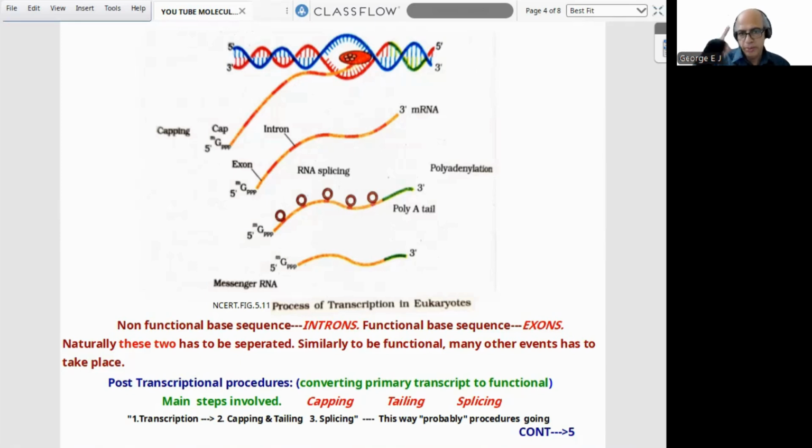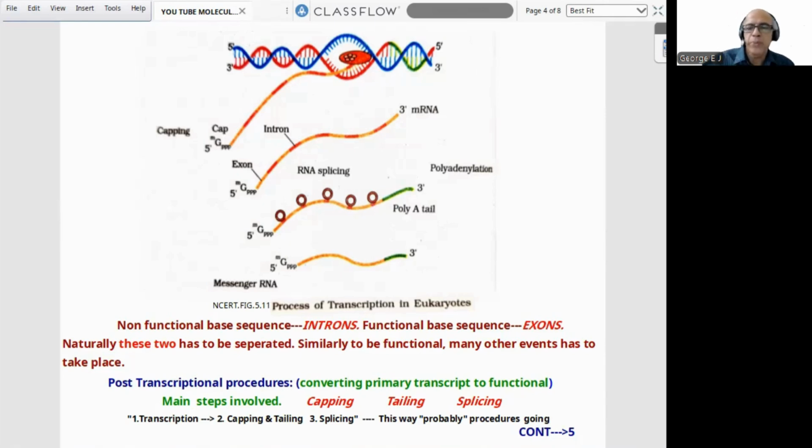Post-transcriptional processing is important. That is converting the primary transcript to a functional one. Mainly 3 steps are involved: capping, tailing, splicing. CTS. So when we write it in serial manner: transcription, then capping, tailing, splicing.